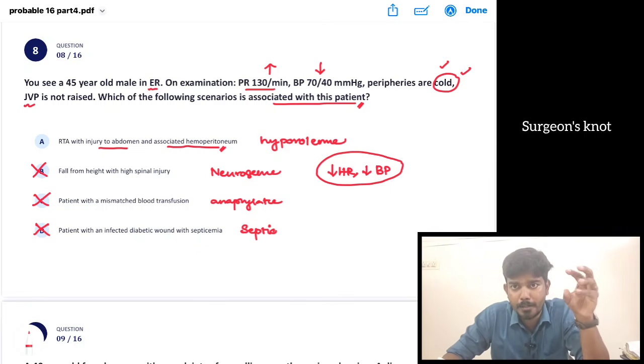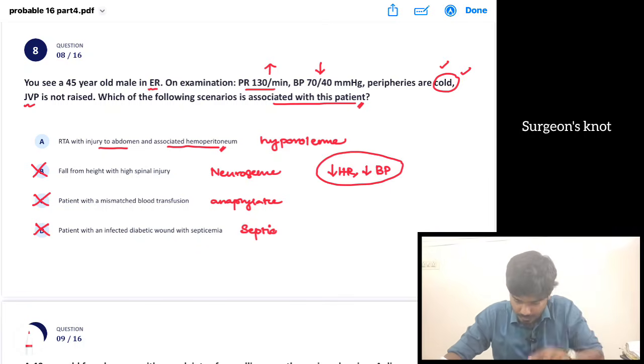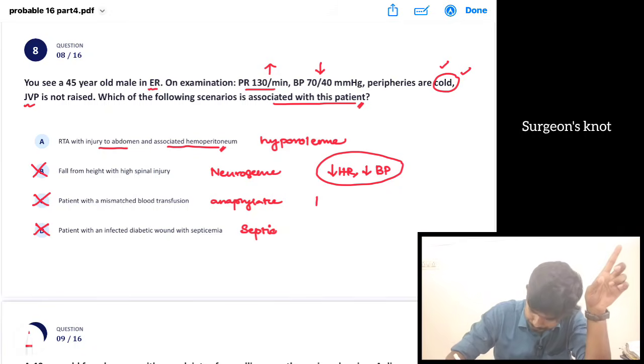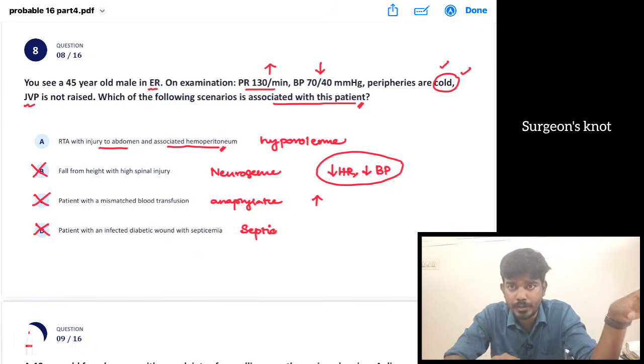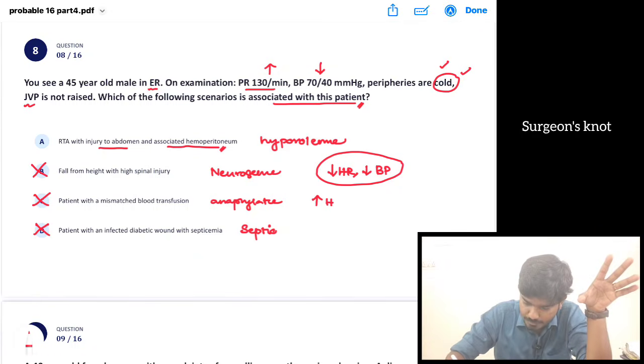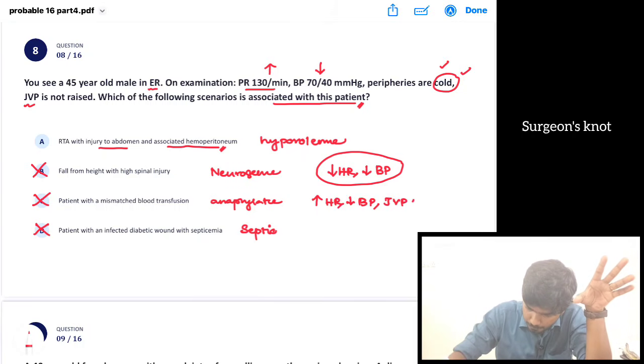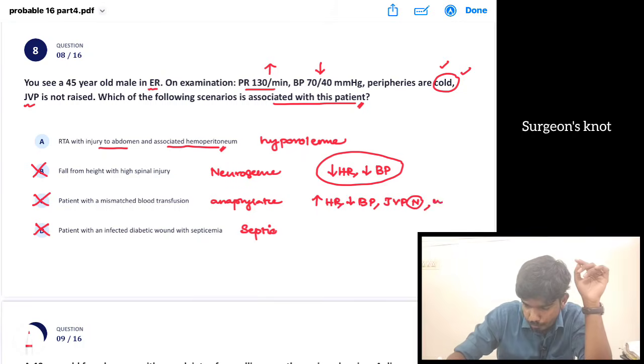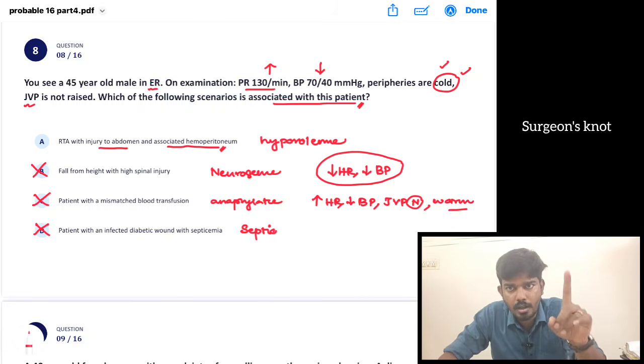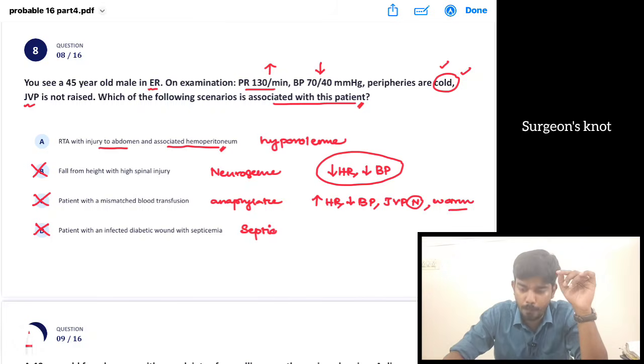Okay, apart from that தெரிஞ்சுக்கணும் அப்படின்னா in case of neurogenic shock we have decreased heart rate and decreased blood pressure, ரெண்டுமே decreased இருக்கும். But in case of an anaphylactic shock we have everything similar to this. There will be increased pulse rate, decreased BP, then JVP will be normal, but there will be warm peripheries. Only difference between a hypovolemic shock and an anaphylactic shock is this warm peripheries.